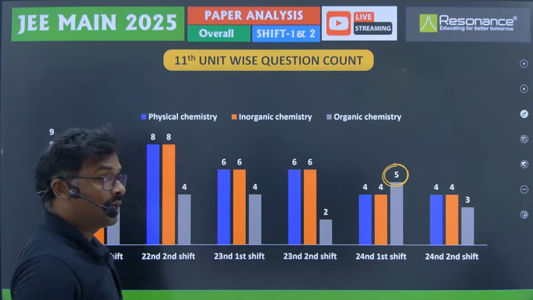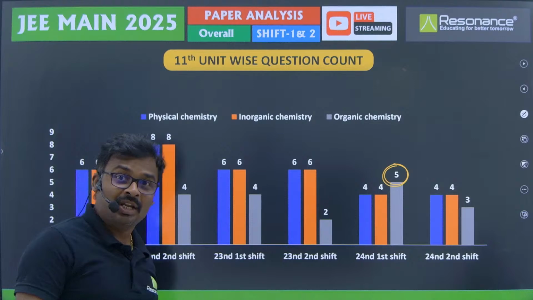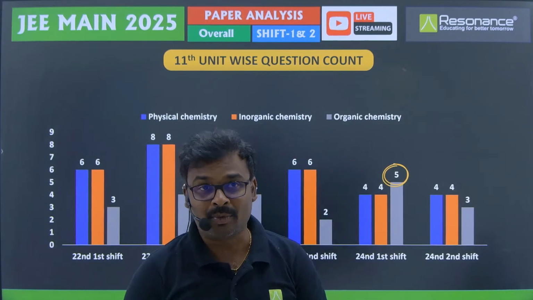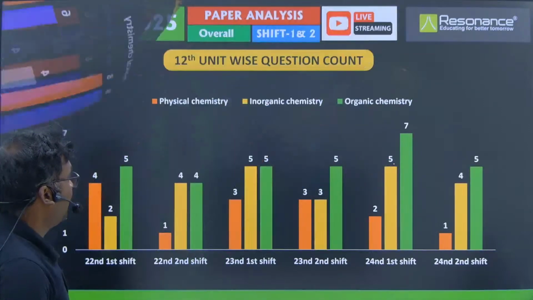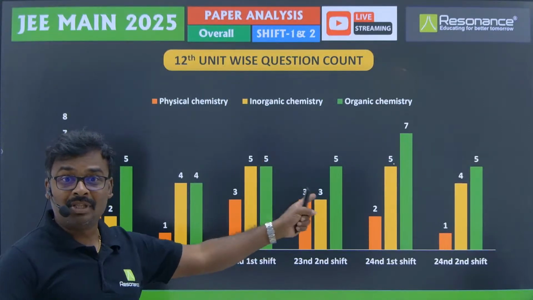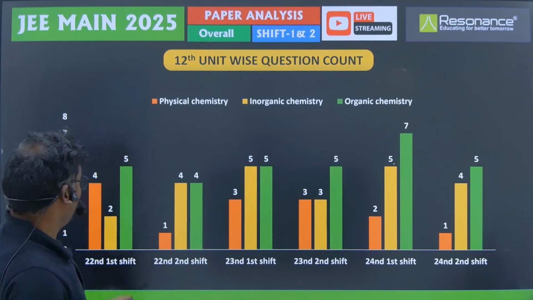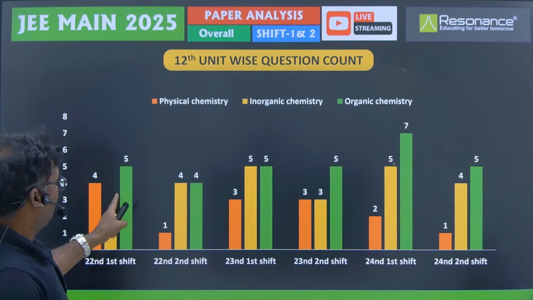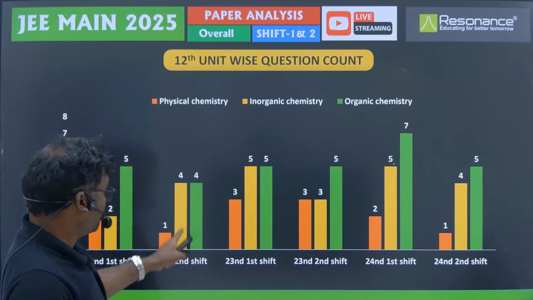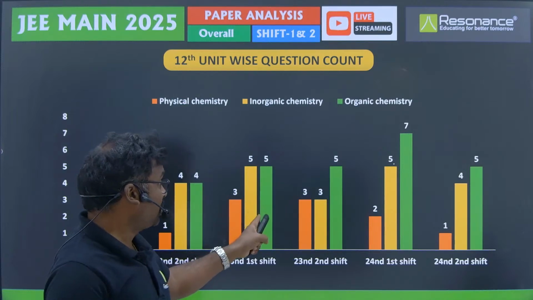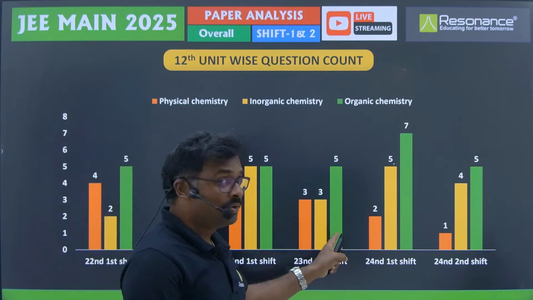Now you see the 12th standard portion, in which the portion will also be dominated by organic chemistry. You can see here how the questions came in organic chemistry. The green bar is indicating organic chemistry, right? You can see it everywhere. 5 questions here. Then in the second shift, 4 questions came. In the third shift, the 23rd morning shift, 5 questions came. In the afternoon shift, 5 questions came.